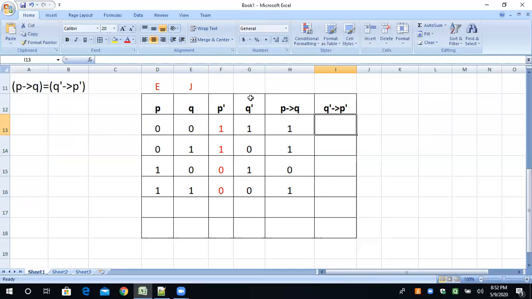Now, what is the situation over here? Q bar conditional P bar. Then this column will be the eligible column, and this column will be the job column. Now the eligibility and job is changing. So here Q bar conditional P bar: if Q bar then P bar means Q bar will be eligible and P bar will be job.